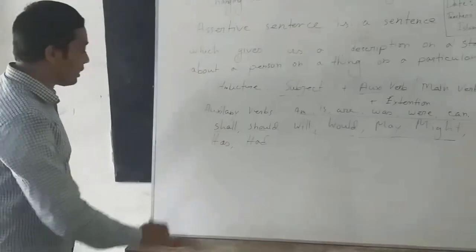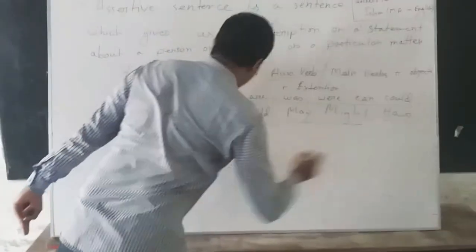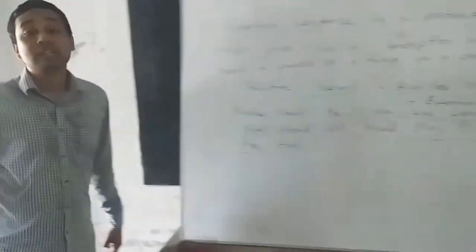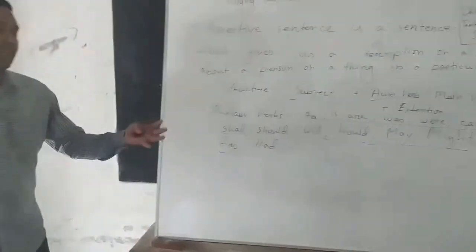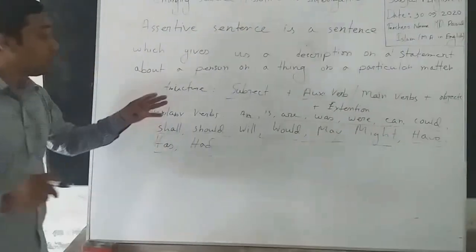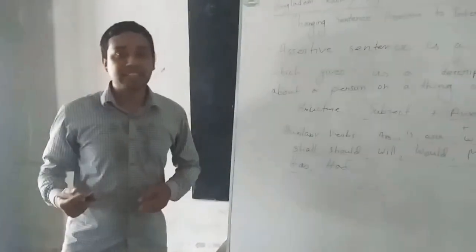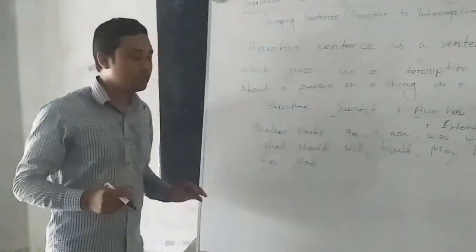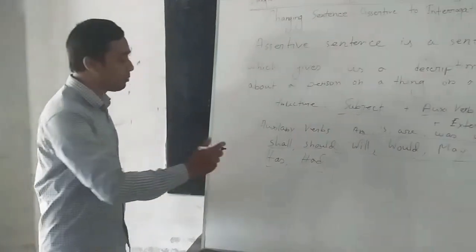Then have, has, had are the auxiliary verbs of have. These auxiliary verbs are available in our English sentences. Knowing auxiliary verbs is very important, because whenever I am going to make an interrogative sentence, at first you will go for finding the auxiliary verb.